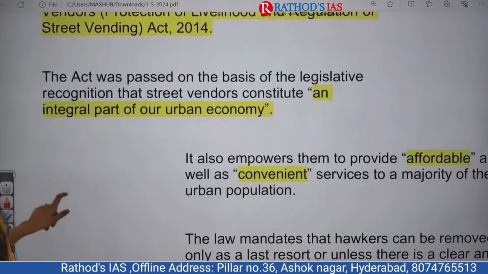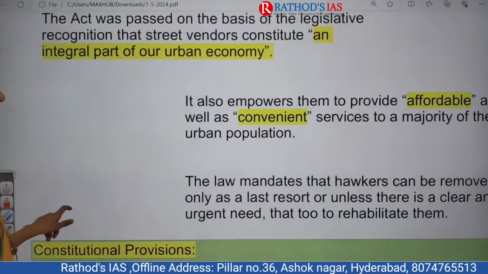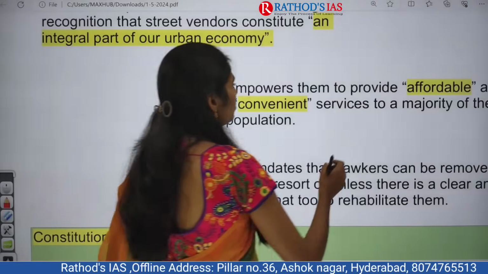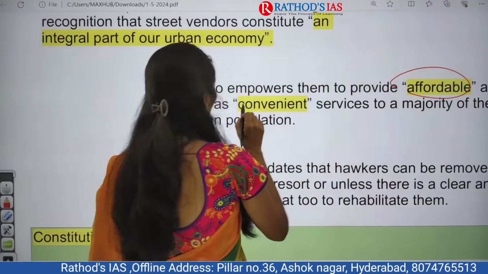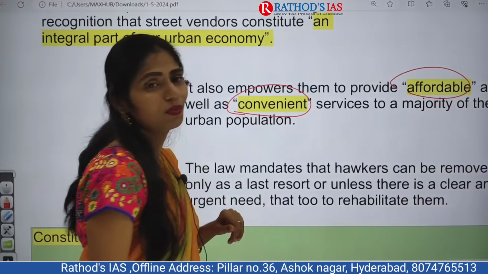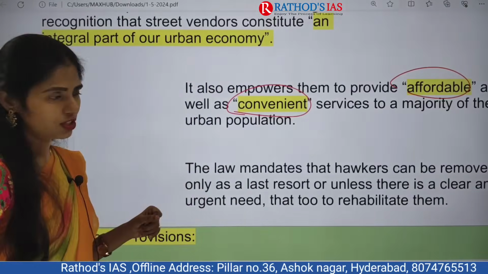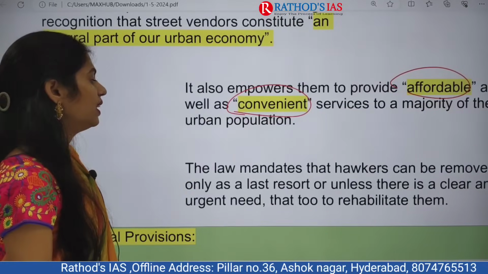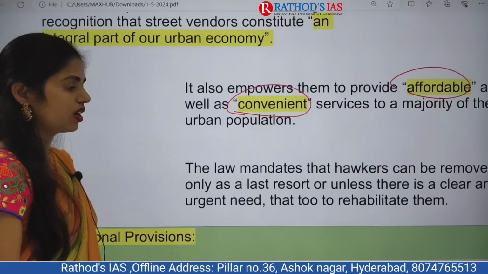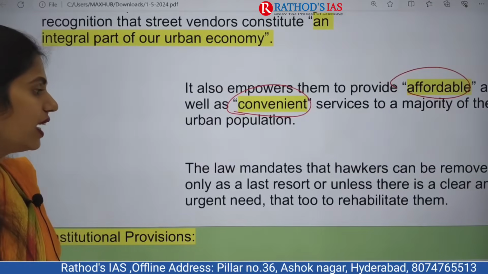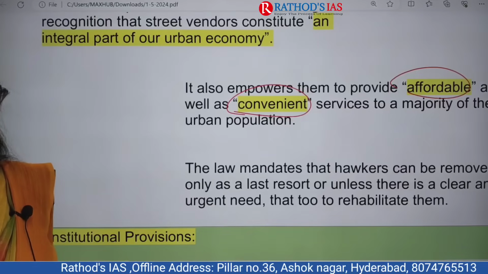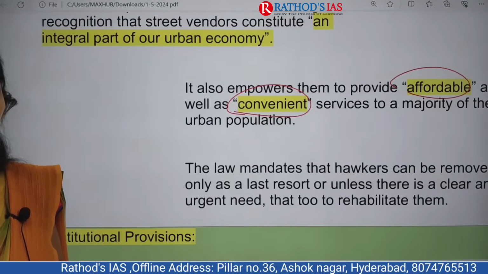Because of this, the government needs to take responsibility. Even if you are talking about this Act, it empowers them to provide affordable and convenient services to the majority of the urban population. And this law mandates that these hawkers can be removed only as a last resort, unless there is a clear and urgent need to rehabilitate them.